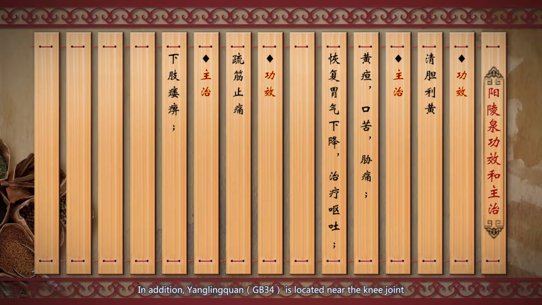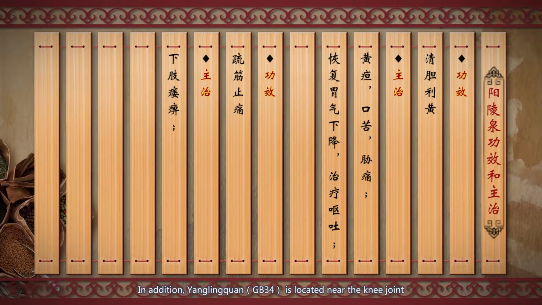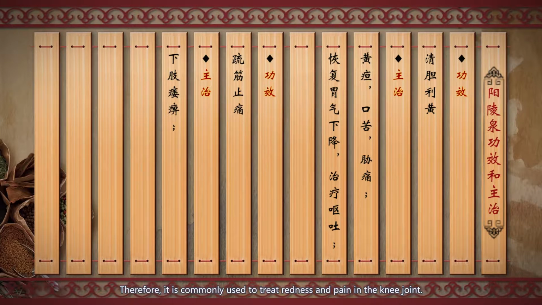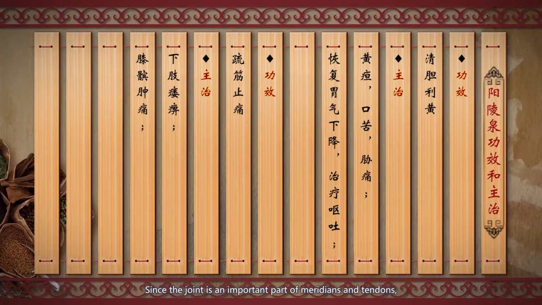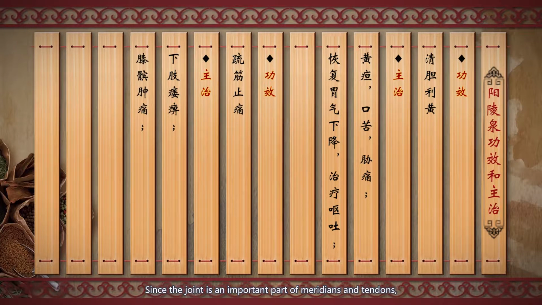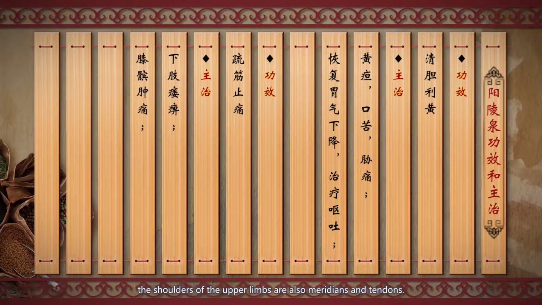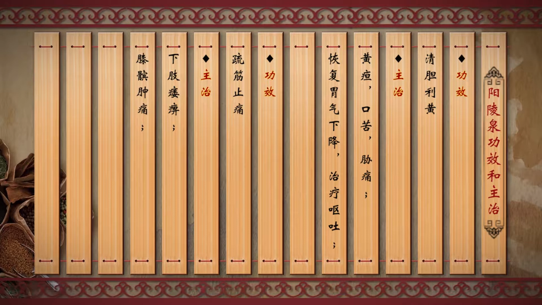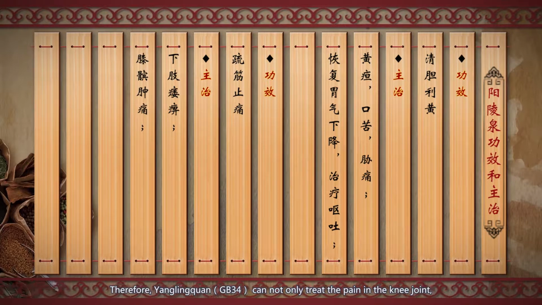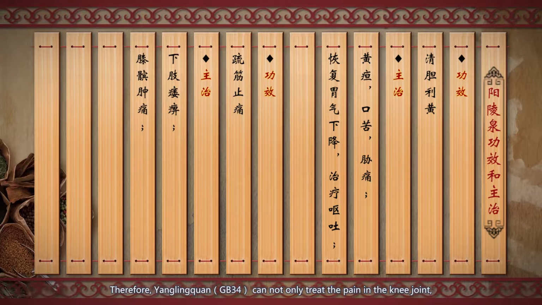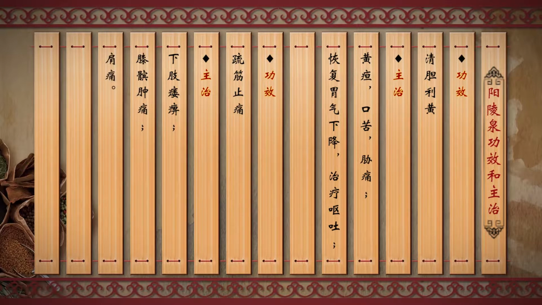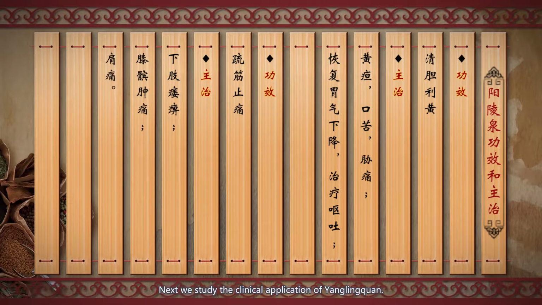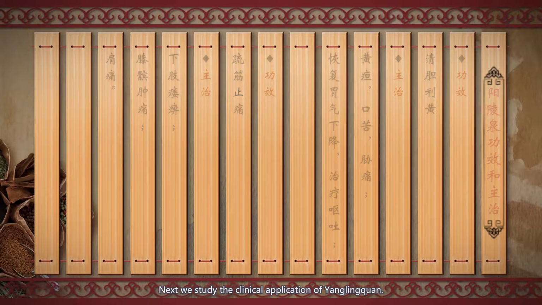In addition, Yang Quan is located near the knee joint. Therefore, it is commonly used to treat weakness and pain in the knee joint, since the joint is an important part of meridians and tendons. The shoulders of the upper limb are also meridians and tendons. Therefore, Yang Ling Quan can not only treat the pain in the knee joint, but also treat the pain in the upper limb. Next, we study the clinical application of Yang Ling Quan.